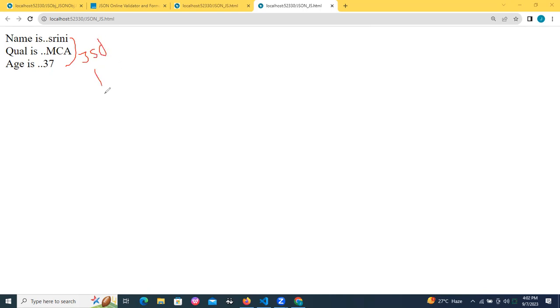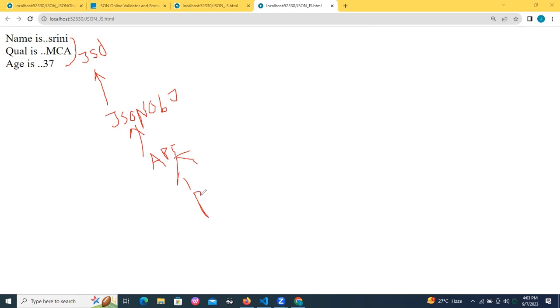But this JS object got the data from the JSON object. In real time, this JSON object is something like dynamic data or an API. In real time, this JSON data we can get from APIs. Who will give the API, sir? Server side people will give you the API.